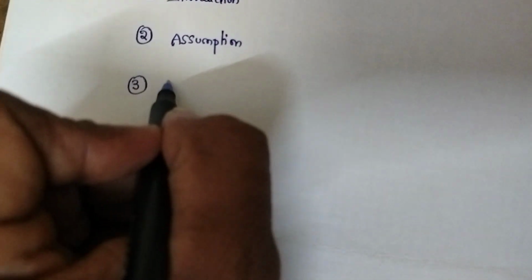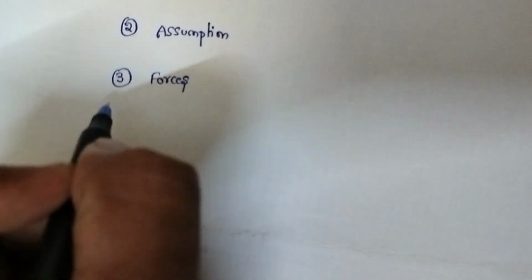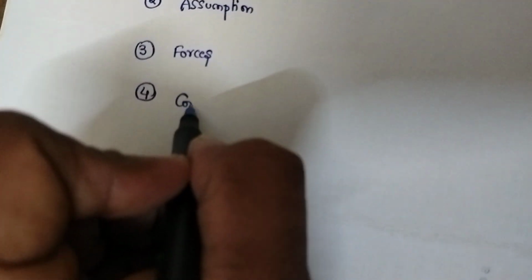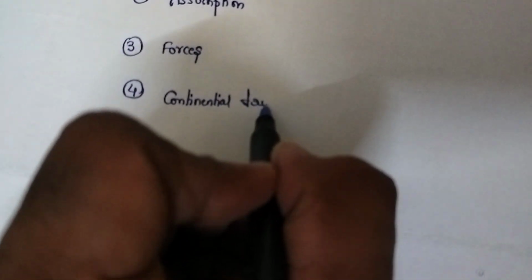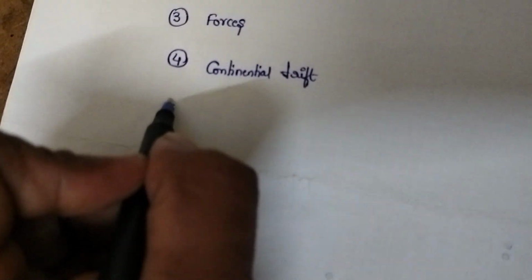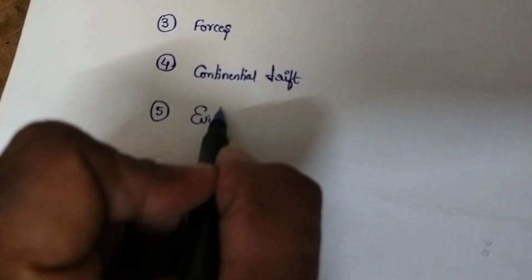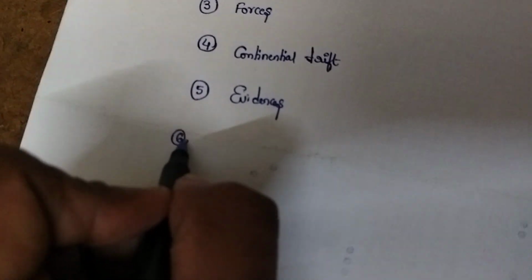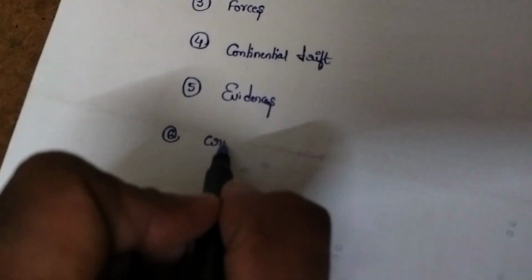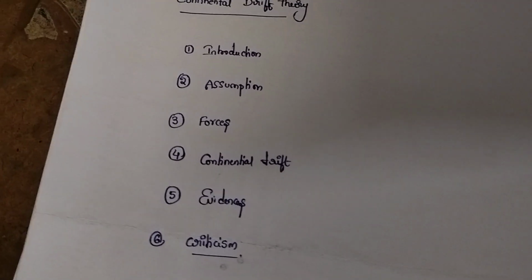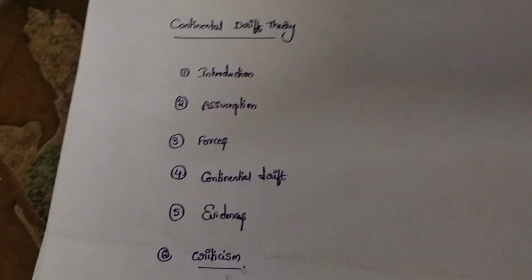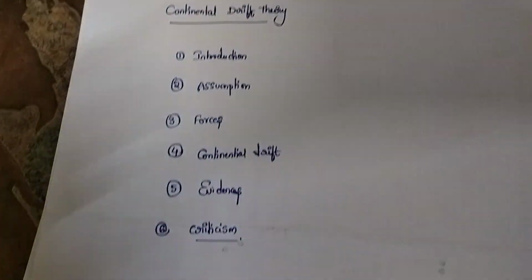Third, causes for drifting, that is the forces. Fourth, how the continents drift. Fifth, the evidences, on what basis they proposed this theory and proved it. And next, criticism, how other scientists criticized this theory. These six points we'll discuss.